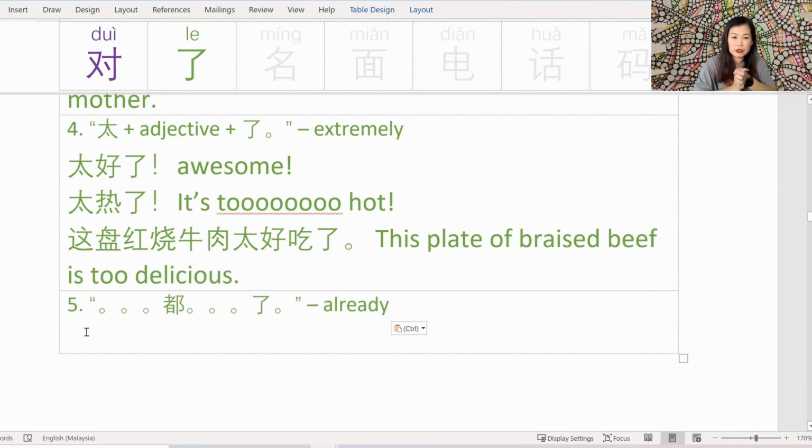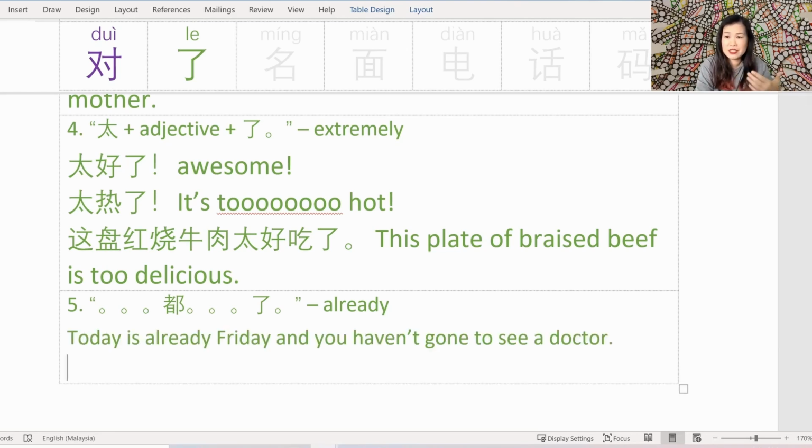The fifth way to use le is something, something, something, 都, something, something, le. In this case, it's not to say that something has already happened, but more to say, hey, it's already the 3rd quarter of the year and you still haven't met your sales target, something like that, okay? So let's make an example. So you've been sick for days and hey, it's already Friday and you still haven't gone to see a doctor.